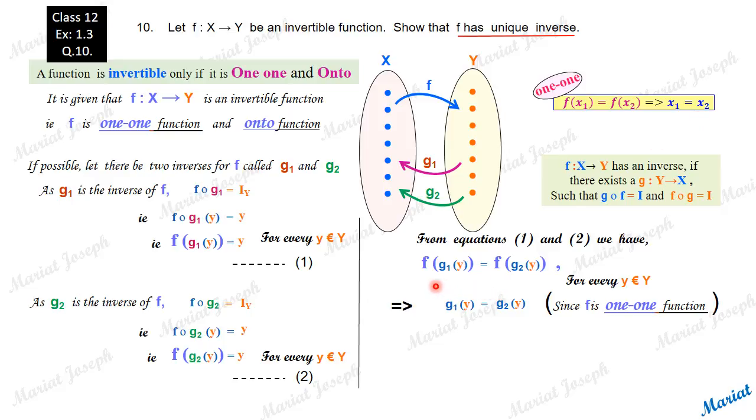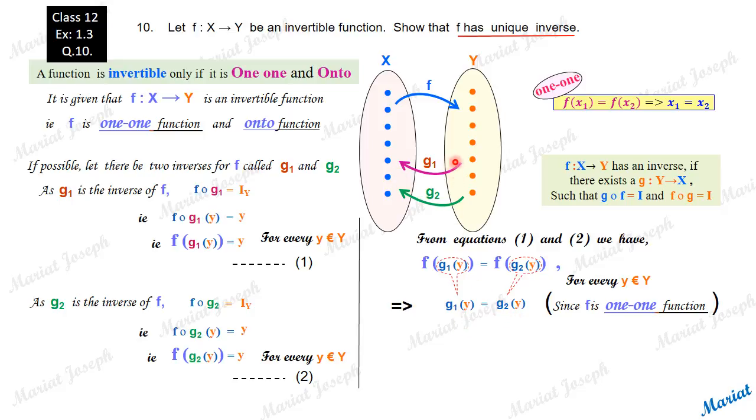So, f of G1(y) equals f of G2(y) should imply that G1(y) and G2(y) should be equal. They are the x1 and x2 here. So, we get G1(y) equals G2(y) for every y, because this equation is for every y. So G1(y) equals G2(y) for every y.